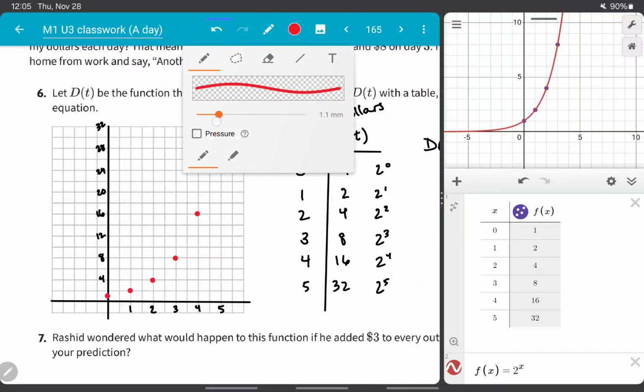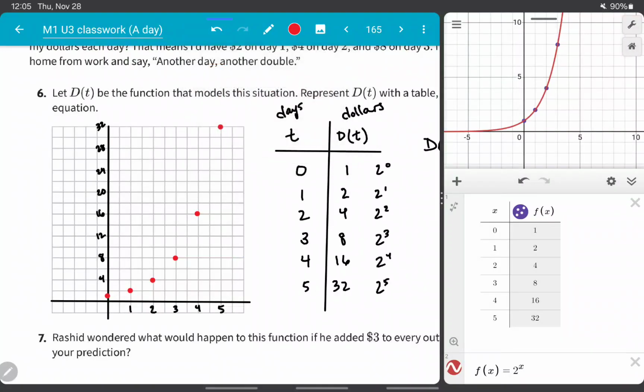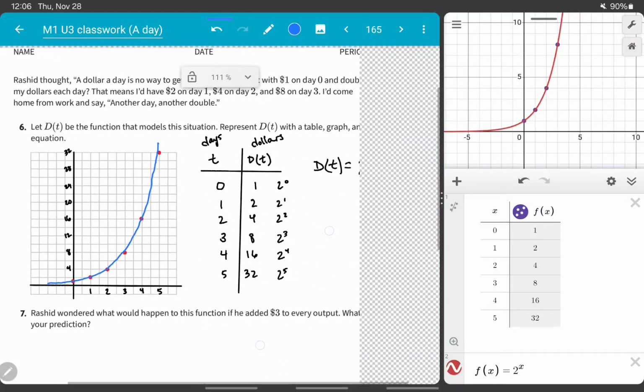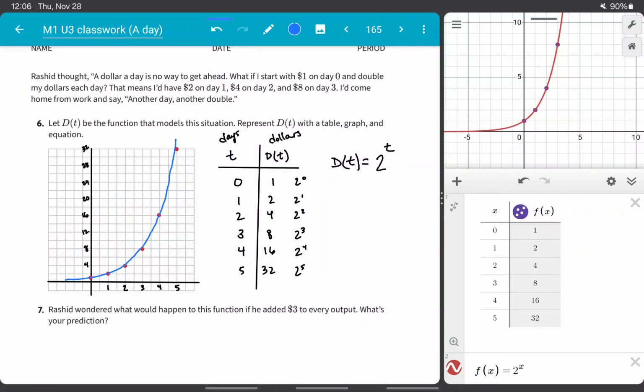Okay, so now we can connect with a curve. Starting here. And actually, if I kept this going, it'd probably go out there. So I'm going to do it kind of like that. All right, so now I've got our graph, table, and equation all set.